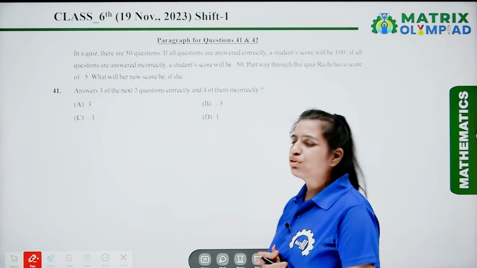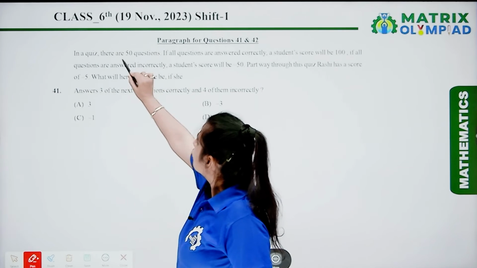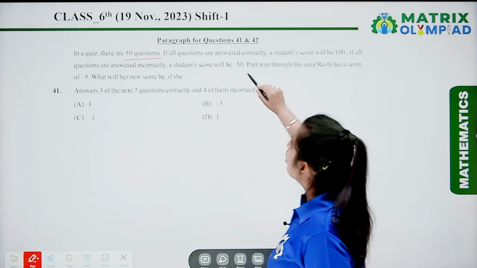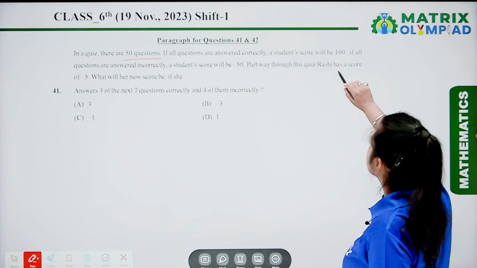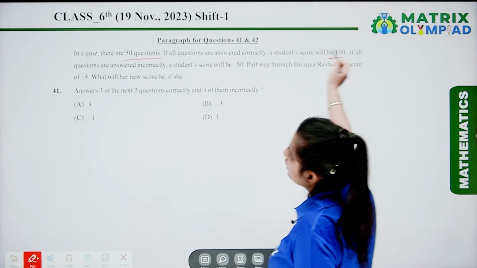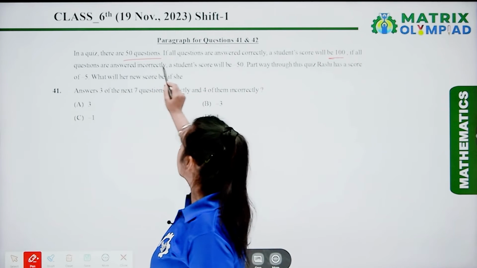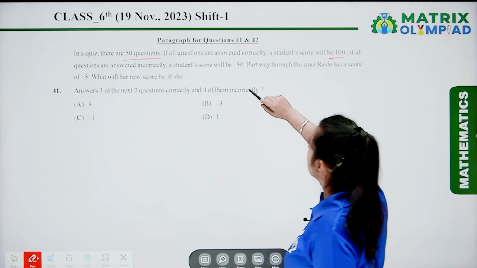Now the next question is question number 41. In a quiz, there are 50 questions. If all questions are answered correctly, a student's score will be 100. If all questions are answered incorrectly, a student's score will be -50.